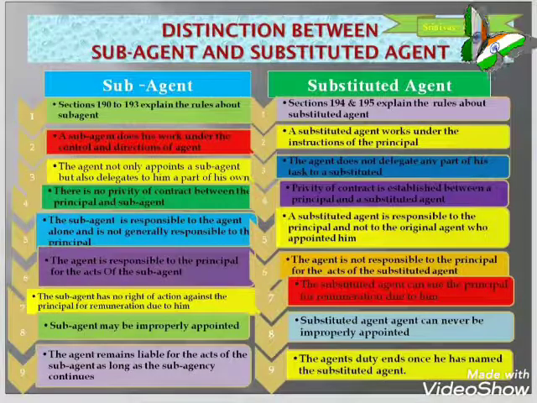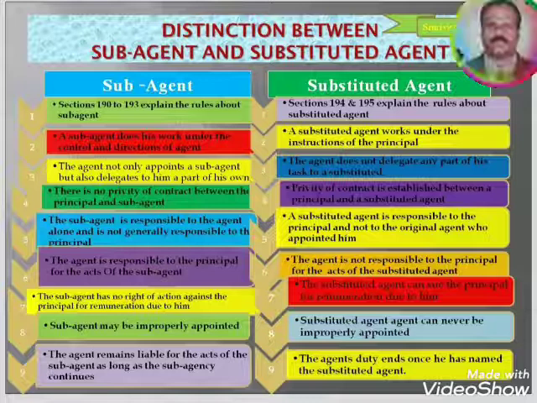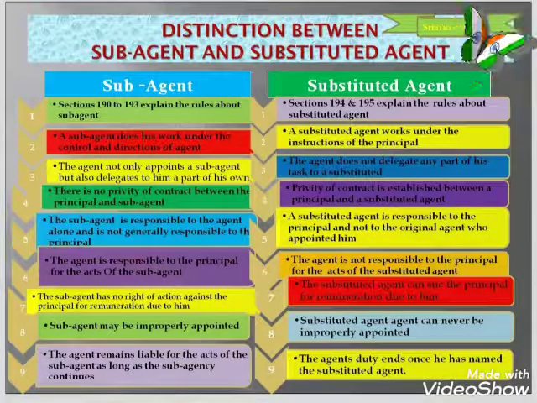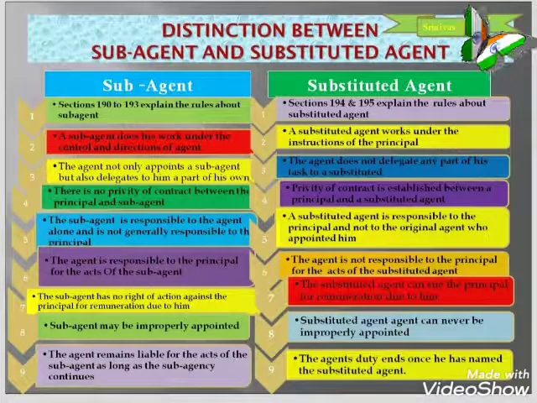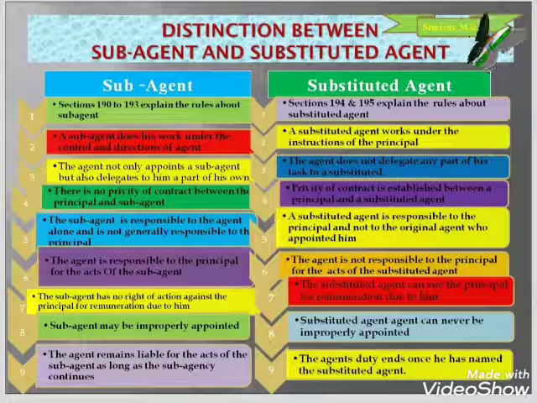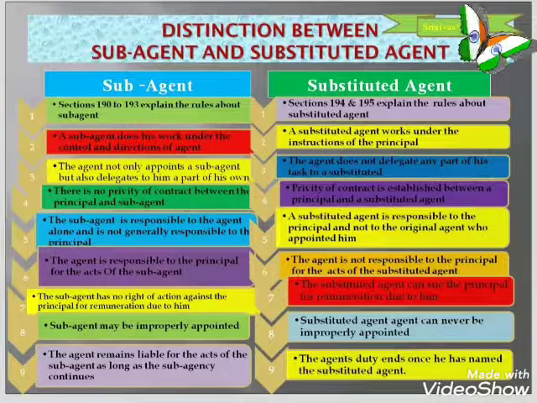One important thing we have to understand is that both sub-agent and substituted agent are appointed by the agent only.